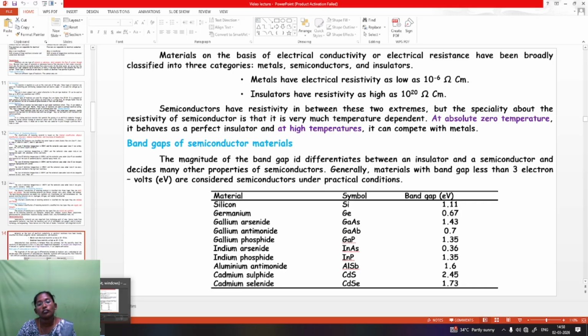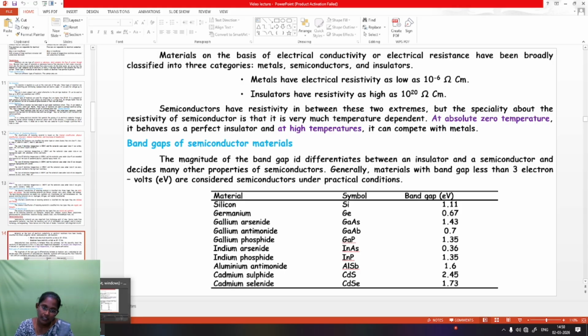The magnitude of the band gap helps differentiate between an insulator and a semiconductor and decides many other properties of semiconductors. Generally, materials with a band gap less than 3 electron volt are considered semiconductors under practical conditions. These are the list of materials and symbols and their band gap values.